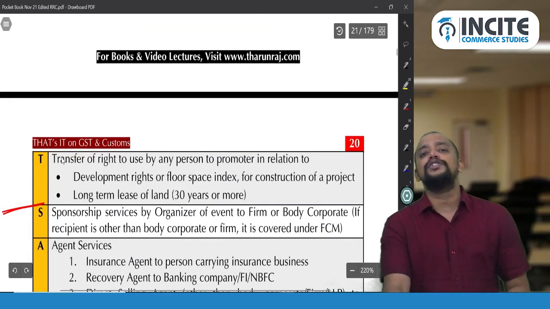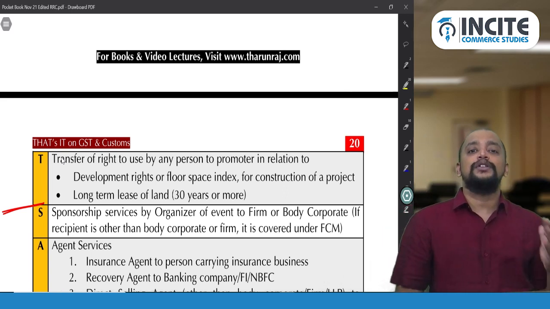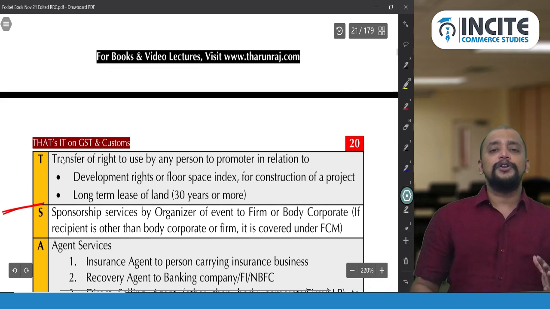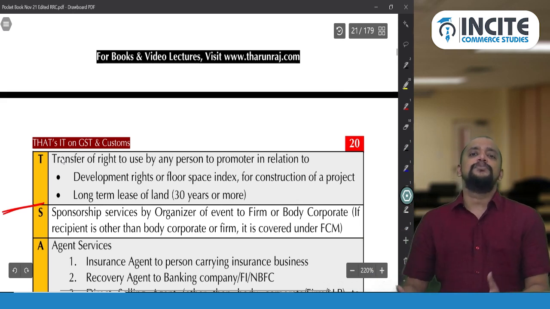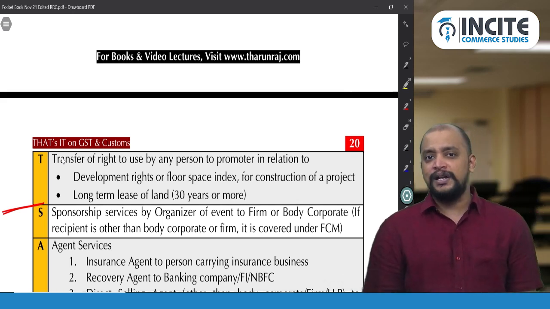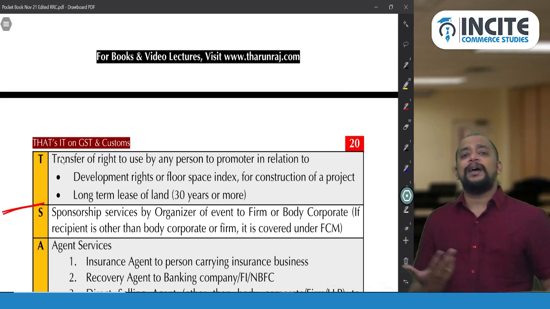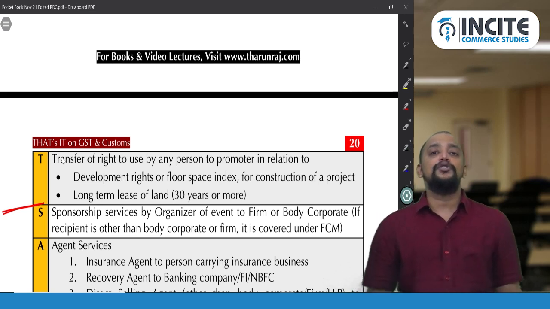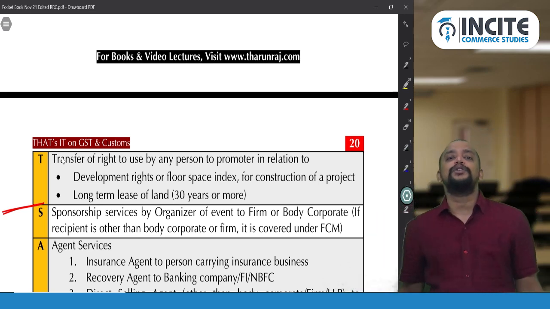So what you need to do is quickly run through your mind whether it is covered under RCM or not. Many students make mistakes in these places. When there is no RCM, they unnecessarily apply RCM. When there is RCM, they do not apply it, because of which the total tax liability computation will differ.